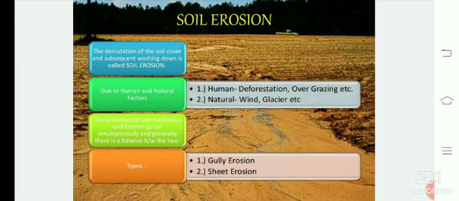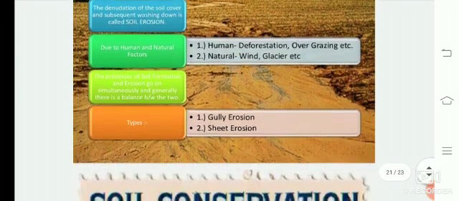Then because of overgrazing. Overgrazing is when the domestic animals pluck the plants from the soil, from the deep root. It starts making the soil very loose in that region, so that it causes soil erosion. The natural factors include wind and glaciers, etc. What are the types of soil erosion? This is gully erosion and sheet erosion.